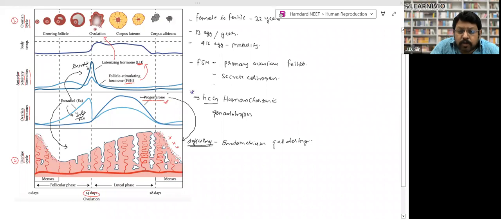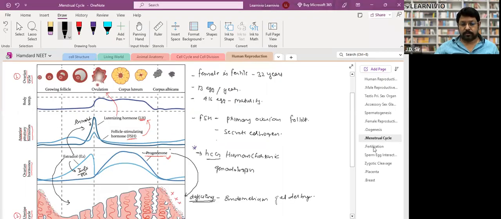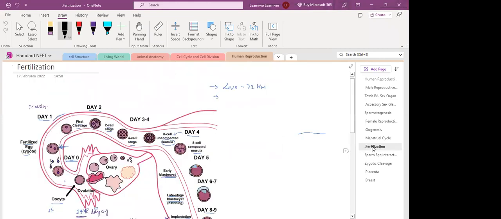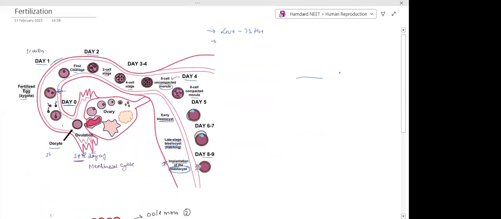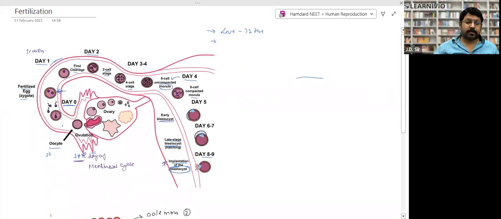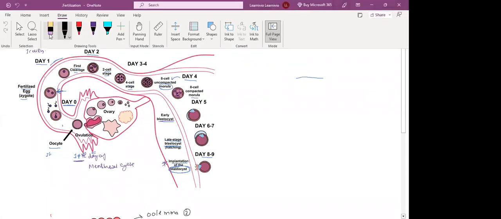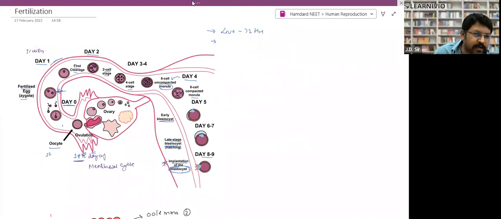What is the composition of those pregnancy pills, I-pills and all that? Any one of you? Sir, they're made up of a mixture of estrogen and progesterone.